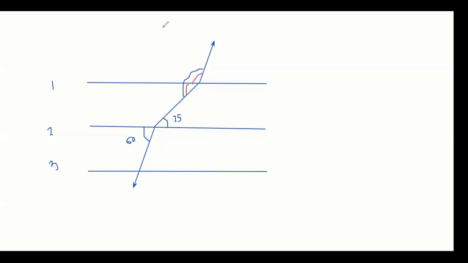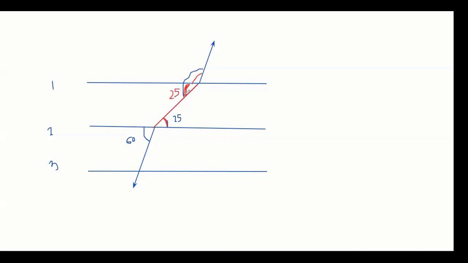No, see, a very beautiful thing she has done, and many people who solved this said this is my transversal, correct? And this is my one angle. So obviously this is my alternate interior angle, right? I told you yesterday, remember? Between two lines. So if this is 25, definitely this will be 25.